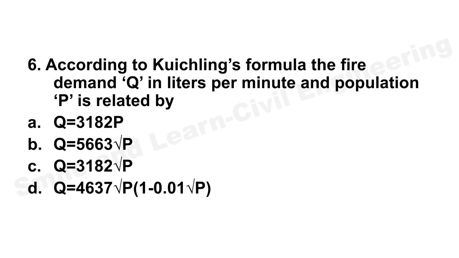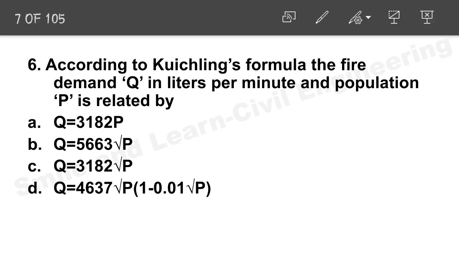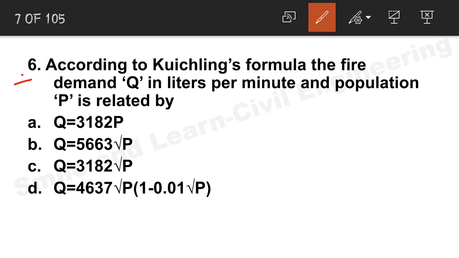According to Quichling's formula, the fire demand Q in liters per minute and population P is related by. This is a very important question. Fire demand questions are very important, so we will discuss all the formulas in this question only. The correct answer is 3182 root under P. Now Q equal to 5633 root P is Buston's formula.